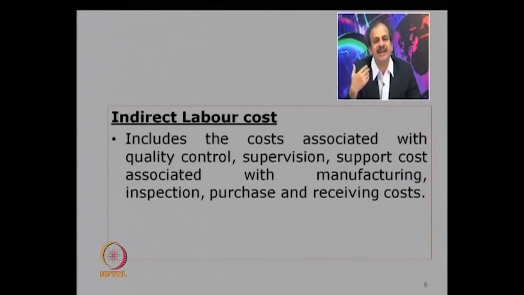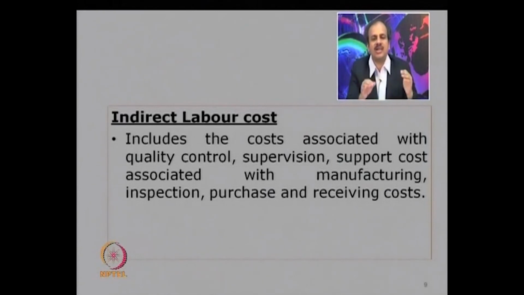Similarly, you can have indirect labor costs. So the costs which are common in nature, they could be associated with quality control, supervision, maintenance, purchasing, receiving departments, store departments, all these are indirect labor costs. Of course, you don't have to confuse that only support services are indirect.